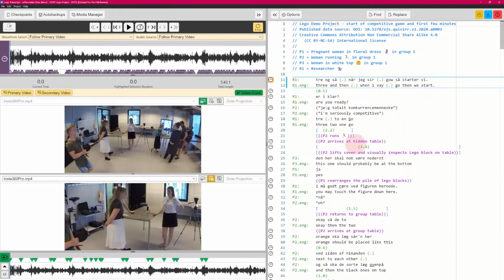As you can see here in our Lego demo example, every time that we've added a speaker, we've given a standard name. Here you can see R1, this is the speaker, and then there's a colon immediately after, and then there's a tab. You can see that there's a tab because if I select this text, a little arrow appears inside the blue.